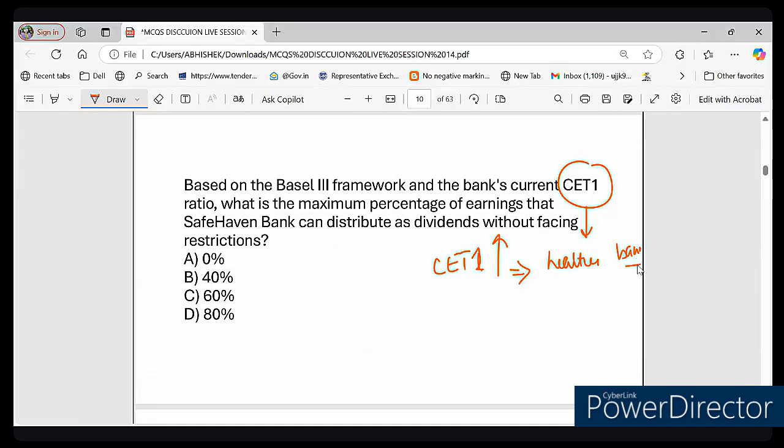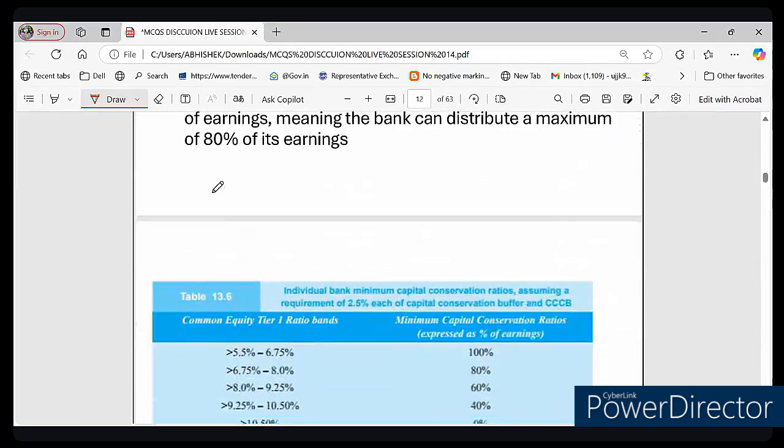But the regulator wants banks to be cautious. So there is a rule that if a bank has a low CET1 ratio, it means they can't give out too much profit in the form of dividend, right? So they must first save money to stay strong. And there is a table in your book. You will see there is a table. Let me show you this table.